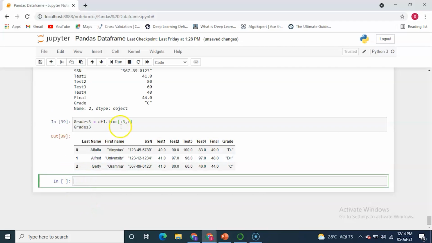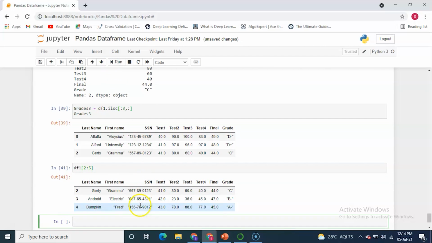At the same time, you don't have to use the loc and iloc function. Using loc and iloc, you can specify the row values as well as the column values. But if you want, you can directly just slice from the data frame by using square bracket values. Now over here, you can only get a row slice, you cannot slice the columns. But as you can see, using df[2:5], we've gotten all values starting from the second index all the way up until the fourth index, and as I've said, the fifth index will be out of bounds.